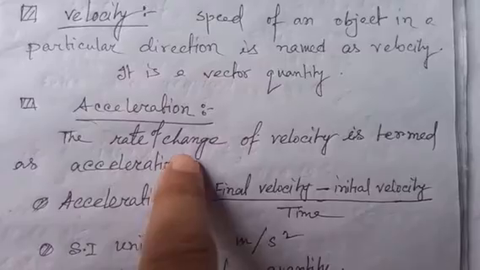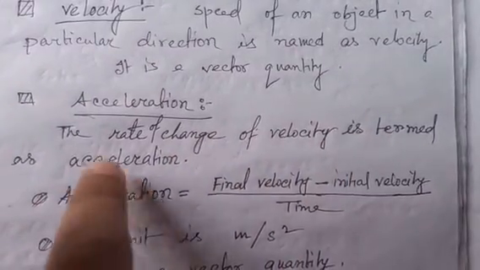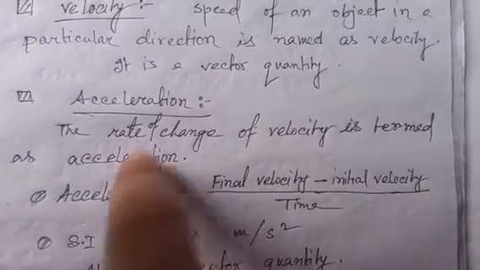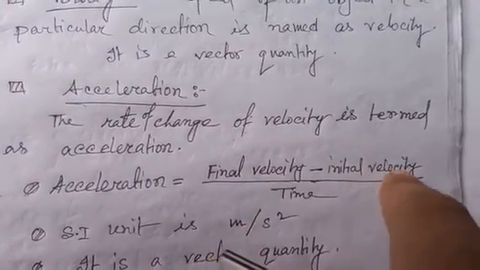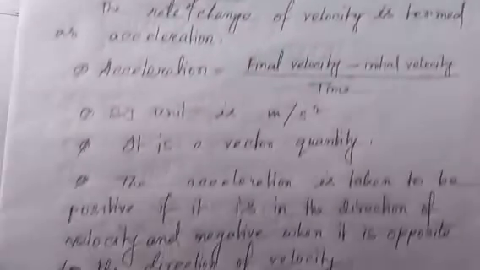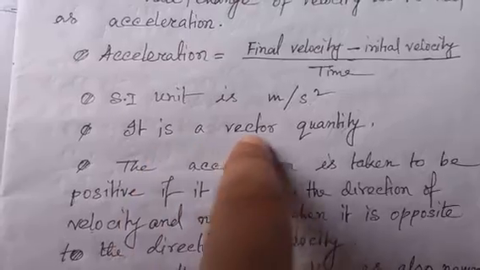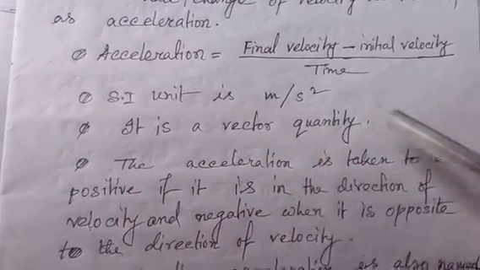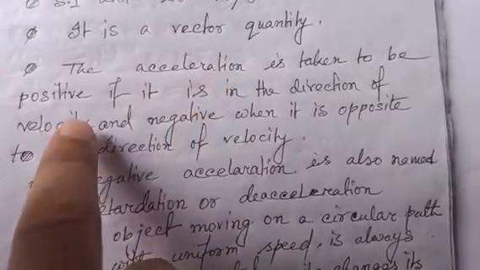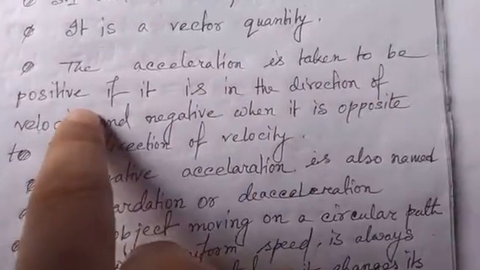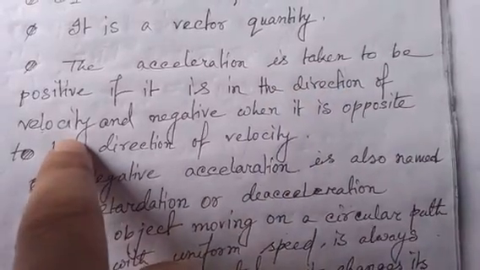Acceleration: the rate of change of velocity is termed as acceleration. Acceleration equal to final velocity minus initial velocity by time. SI unit is meter per second square. It is a vector quantity. The acceleration is taken to be positive if it is in the direction of velocity.